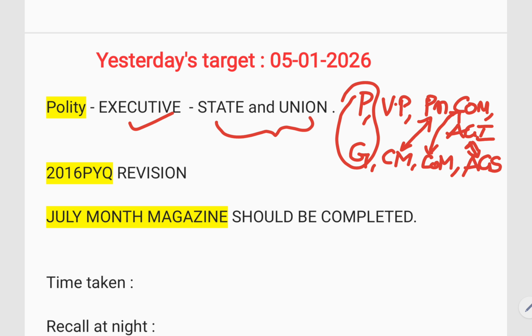Now, what is the time taken for me to complete this? For Union Executive, it took me around 2 hours to complete the whole president, vice president, council of ministers, prime minister, and everything. It's like a revision for me. Maybe for a newcomer, it might take 3 to 4 hours. But trust me, if you have completed Union Executive at a stretch, you can read State Executive very easily. On average, for both state and union, you will be taking around 4 hours.